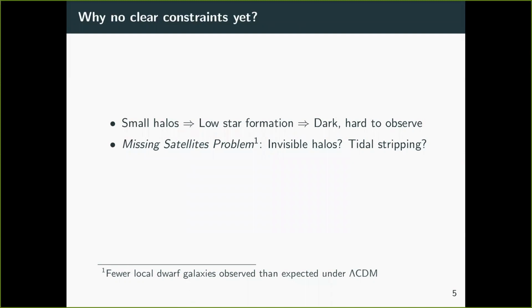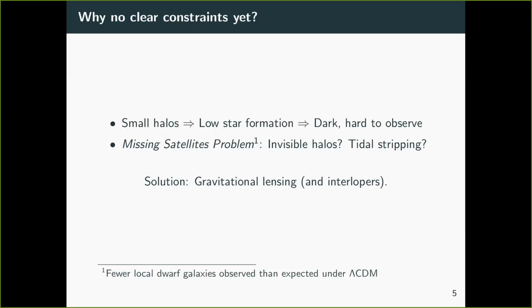Well, maybe, but it's also possible that the rate of star formation is so small that these smaller halos are effectively invisible to us. Or possibly there's an effect called tidal stripping, which eats away at the mass of a halo, and the extent to which this happens is not well quantified. So the solution that we're going to look at for the rest of this talk is to use gravitational lensing.